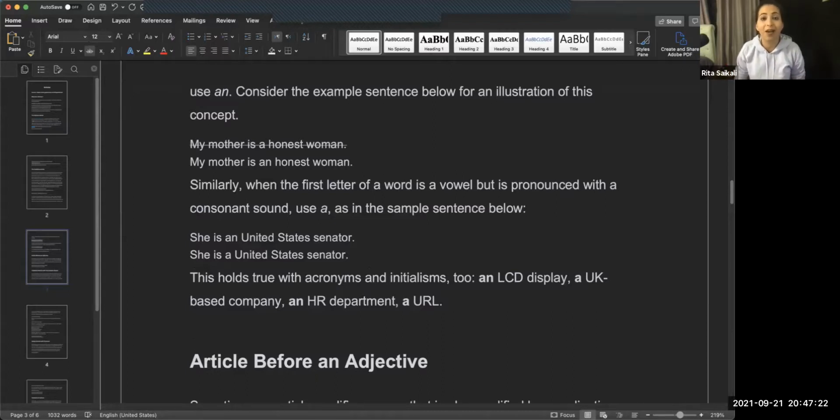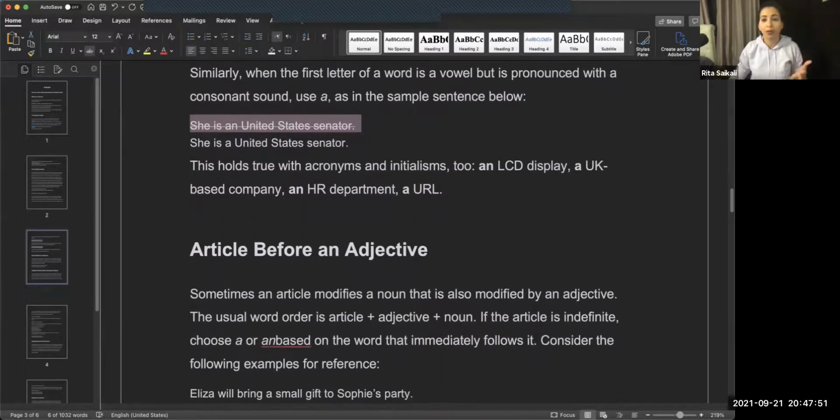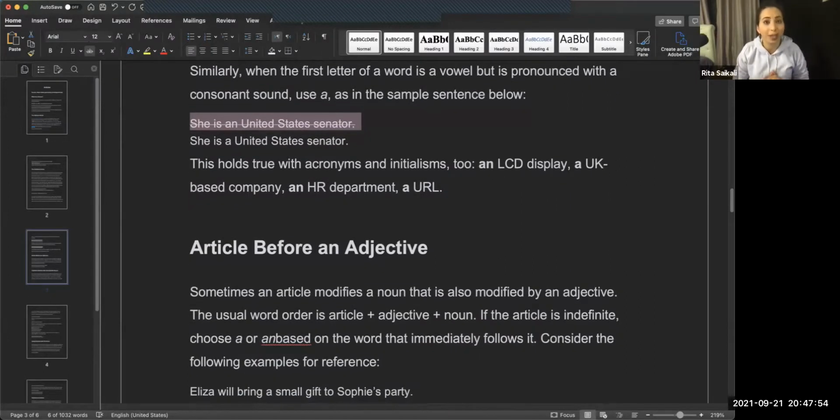When the first letter of a word is a vowel that is unpronounced, with a consonant sound, we use a. As an example, "she is an United States Senator" is incorrect. We say "she is a United States Senator" because the U here is not pronounced as a vowel. It sounds more like a consonant than anything else.